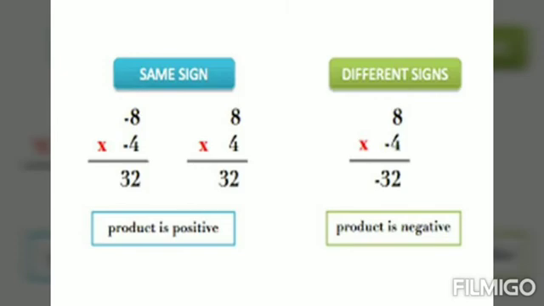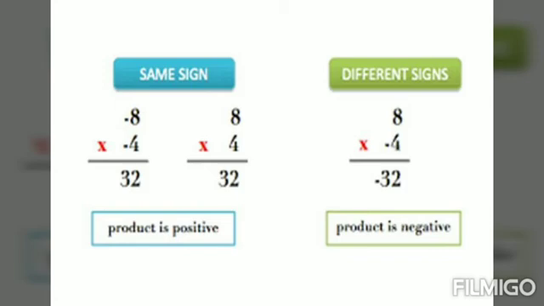Now I am going to teach you how to apply these rules while solving problems. Always keep in mind, if both the integers are of the same sign, the product will be positive. If both the integers are of different sign, the product will be negative.